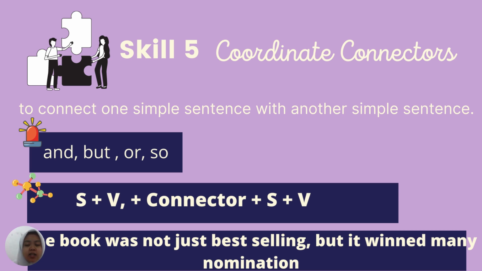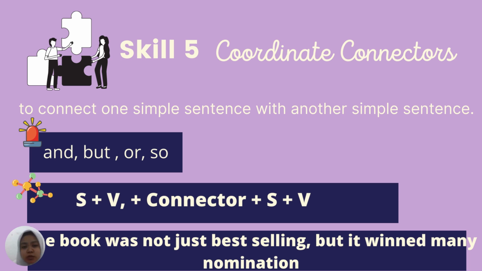Coordinate connectors are connectors that connect two simple sentences. As we know, a simple sentence includes one subject, one verb, and one object. The connectors in coordinate connectors are and, but, so.